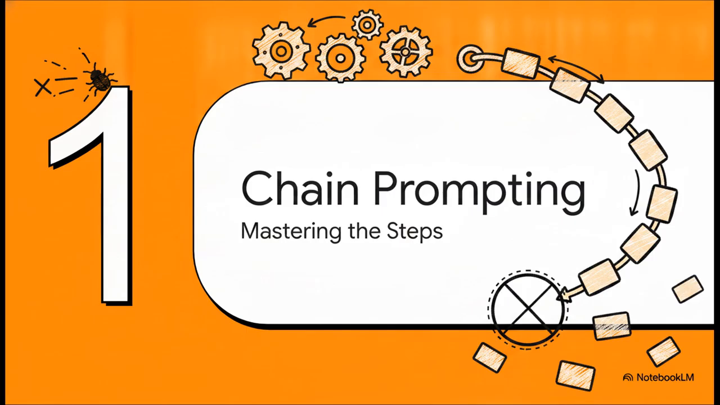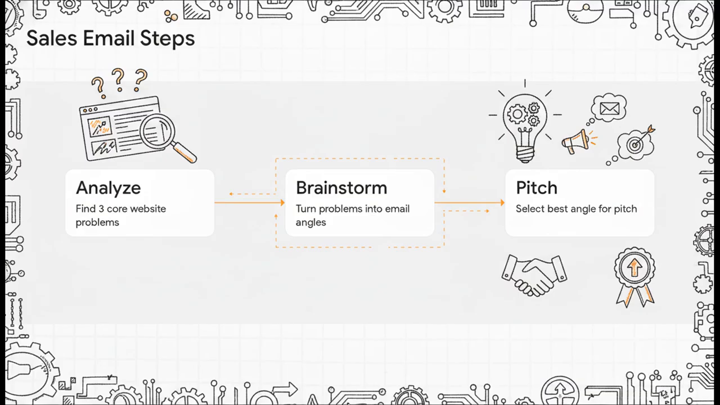All right, moving on to Section 1, Chain Prompting: Mastering the Steps. Fixing errors is great, but now it's time to upgrade how you structure your requests. Let's say you need to write a highly targeted B2B sales email. A casual user just asks the AI to write a sales email, and the result is usually generic garbage.